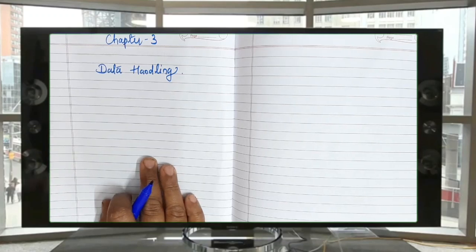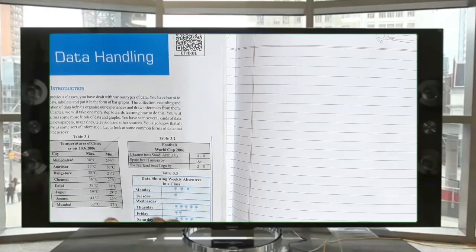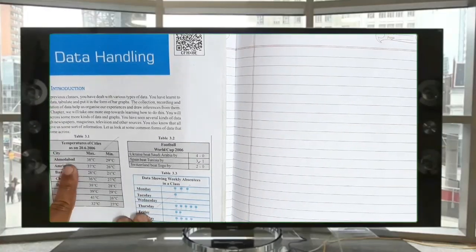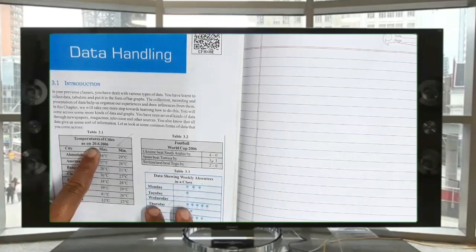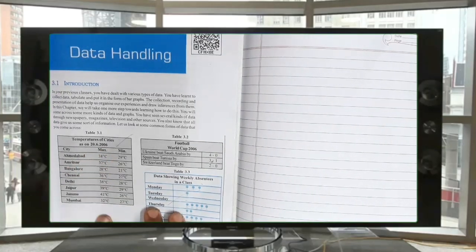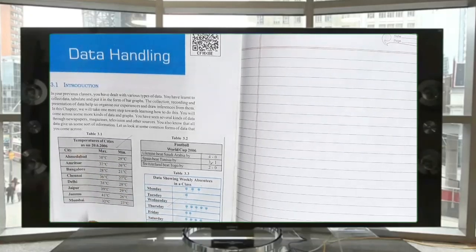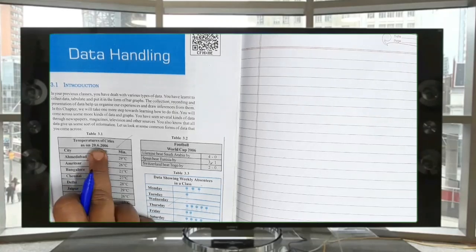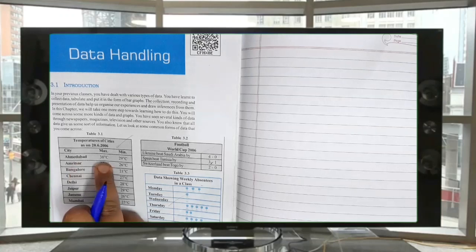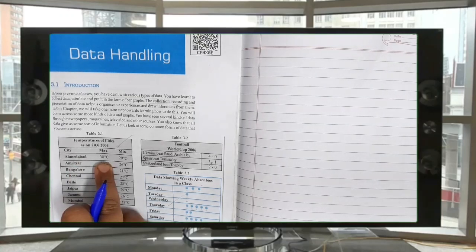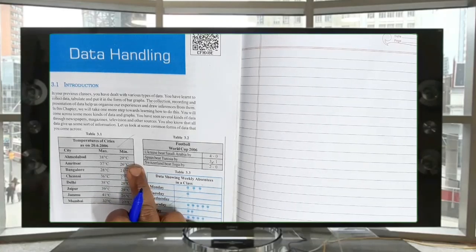See now, one example I am going to show you from your textbook. Temperature of cities. See here, as on 26 2006. Here, temperature of different cities is recorded on 26 2006. See, at Ahmedabad, maximum temperature was 38 degrees Celsius and minimum 29 degrees Celsius.